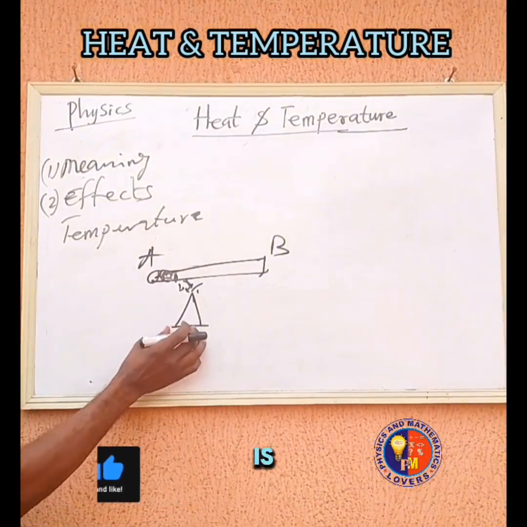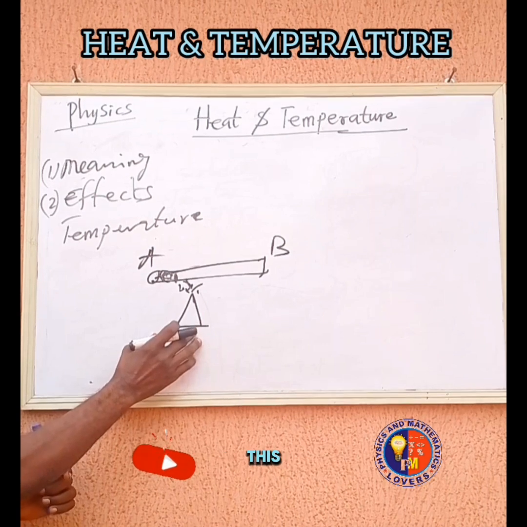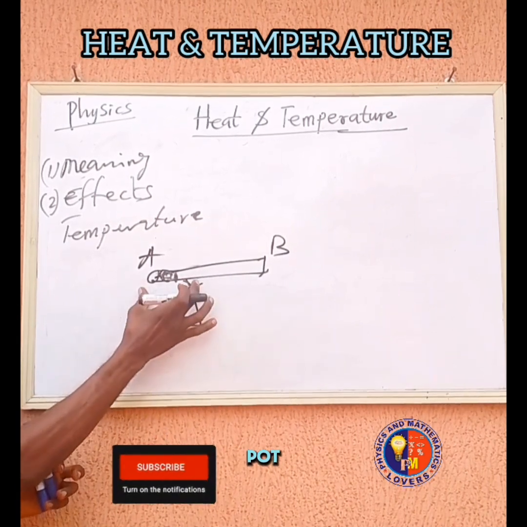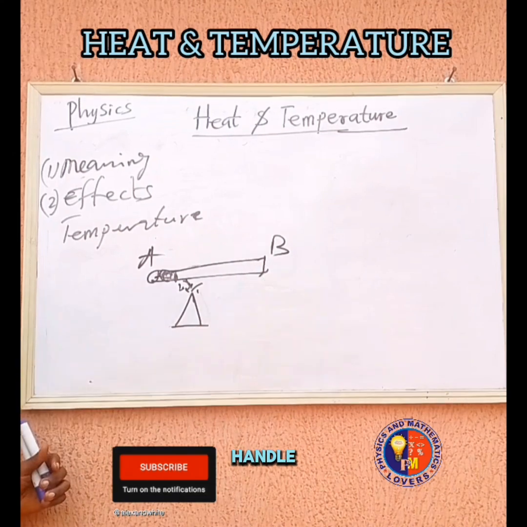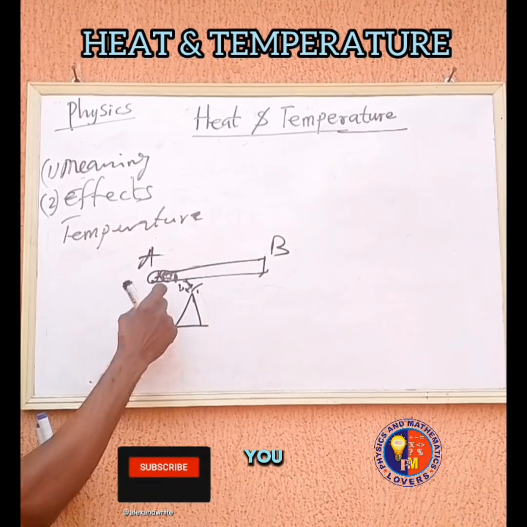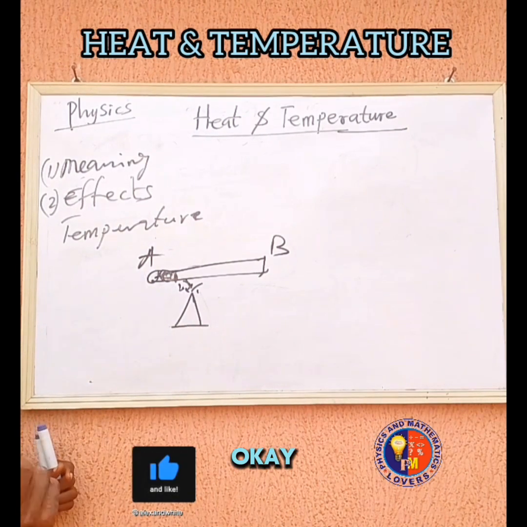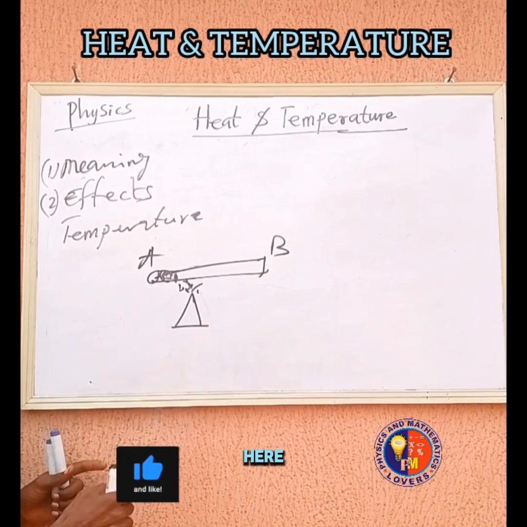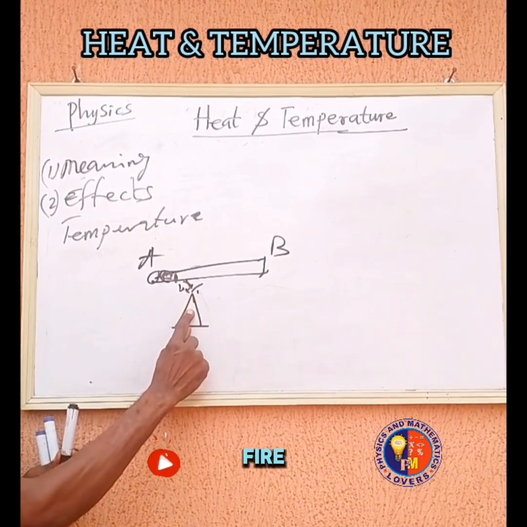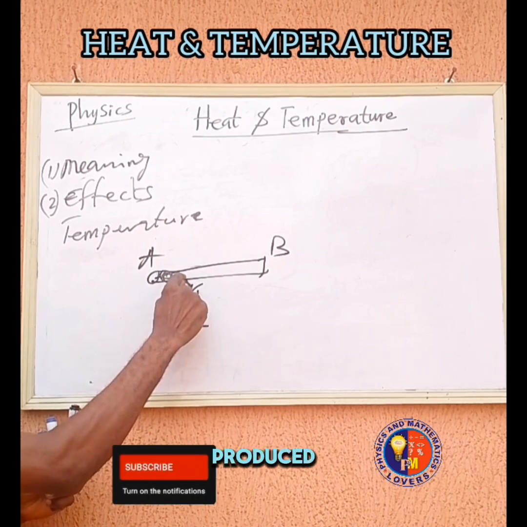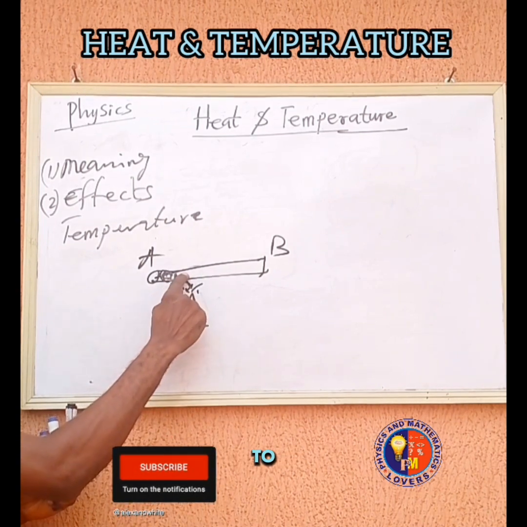So look at where the heat is generated now. Assuming this is a cooking pot, and the pot has a handle, or you bring a metal rod, you put it here. This is where the fire is. Fire can produce heat. You lit fire here, and now the heat is produced from here, directed to this point.